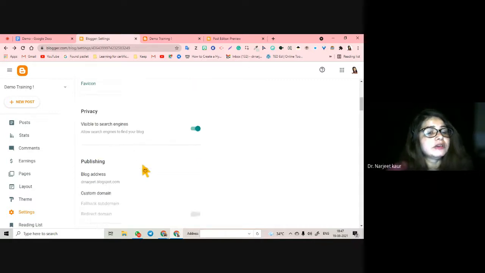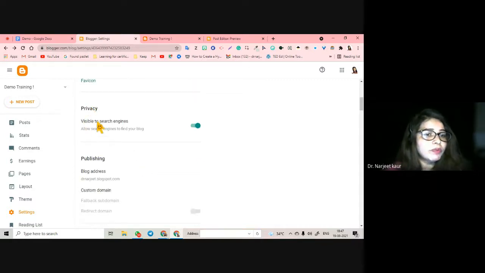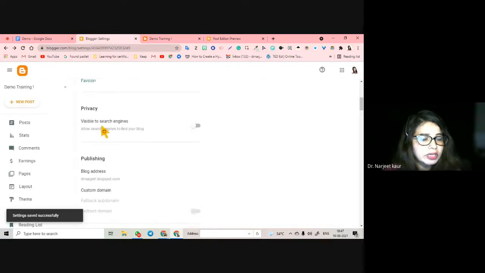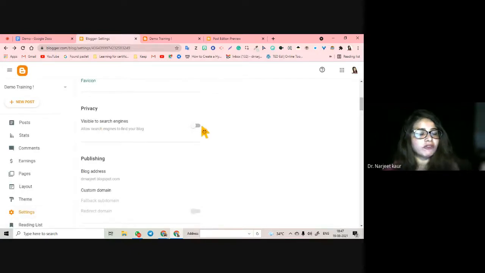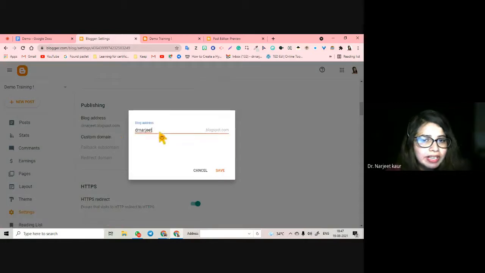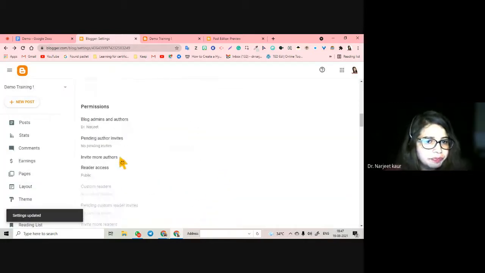Now, privacy. They are going to ask you about privacy. Do you want it to be visible to the search engines in Google or not? Is it a private blog that you are creating for your children in the class and you don't want to be searchable? You don't want this to be navigatable, searchable on search engines, Google, on or off as you desire. What is going to be the blog address? This is my blog address. I had already saved it. If you want, you can change.